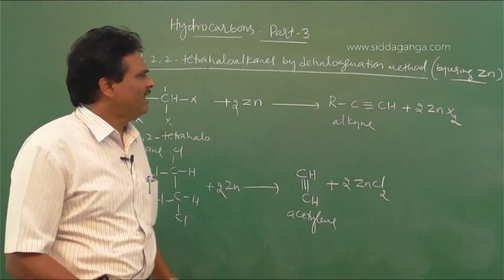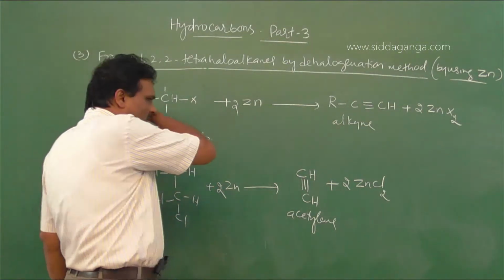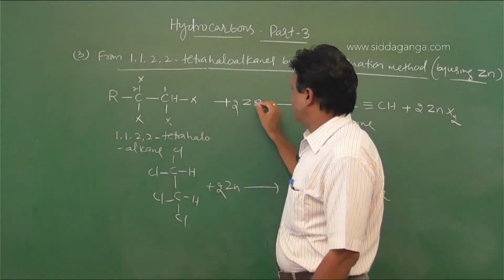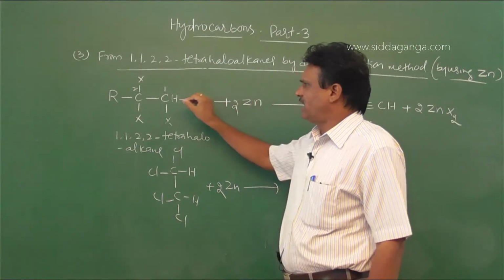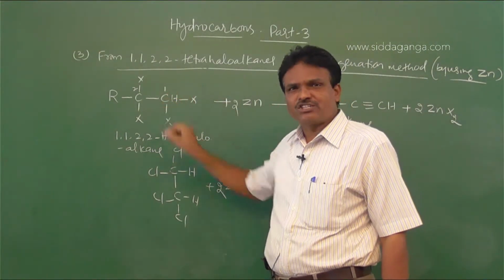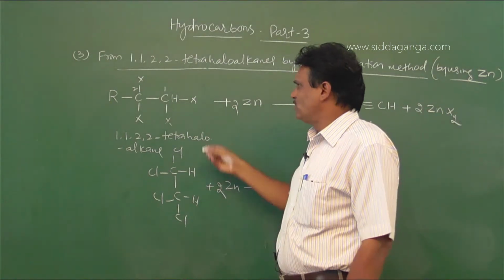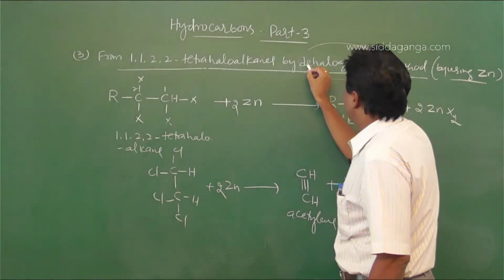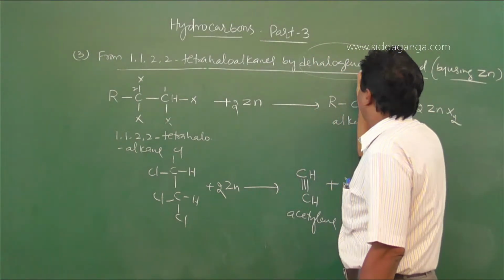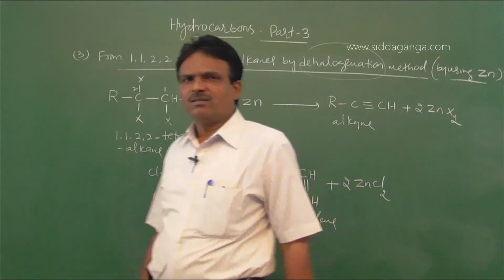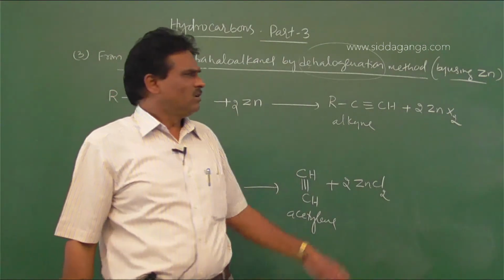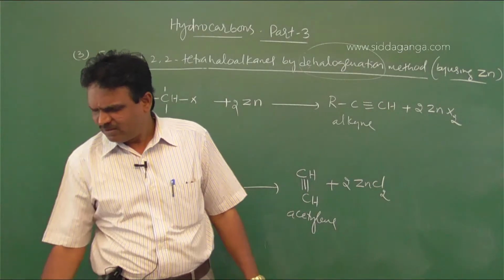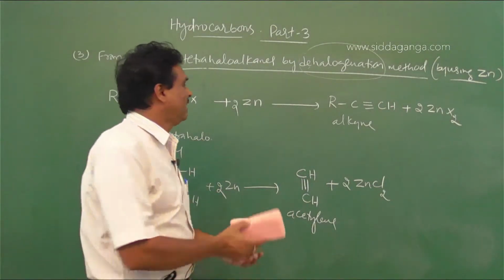So in general, 1,1,2,2-tetrahaloalkanes on heating with zinc undergo dehalogenation. Dehalogenation means removal of halogen, where D means to remove. So to form the final compound, alkyne.